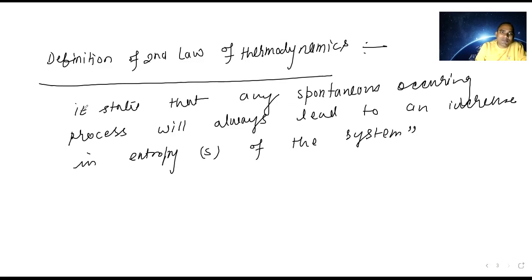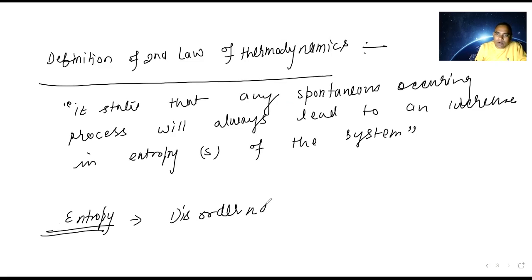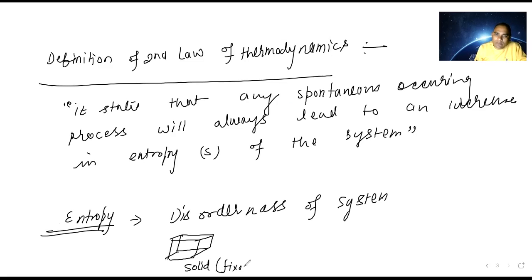Now let me try to explain entropy. It is quite confusing to you. Entropy means disorderness of system. Disorderness of system means, suppose at low temperature something is there, a solid. The solid has a fixed shape, yes or no? A fixed shape means it is order. Particles in the solid at low temperature are in an ordered form, because shape is fixed.